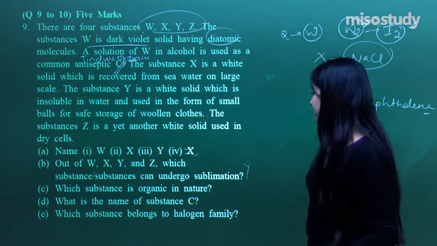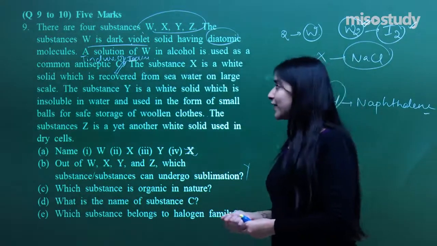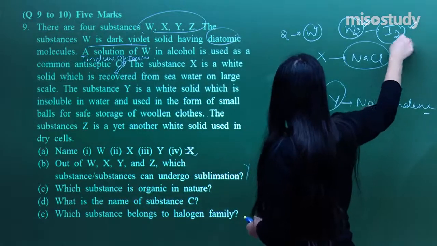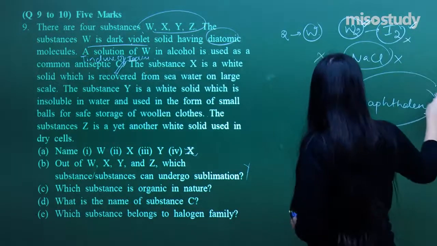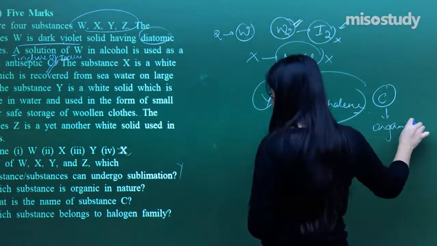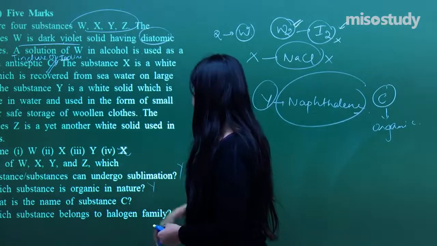Okay, now which substance is organic in nature? Naphthalene is organic in nature. These are inorganic substances. Naphthalene contains carbon and that is why it is organic in nature. So this also is Y.